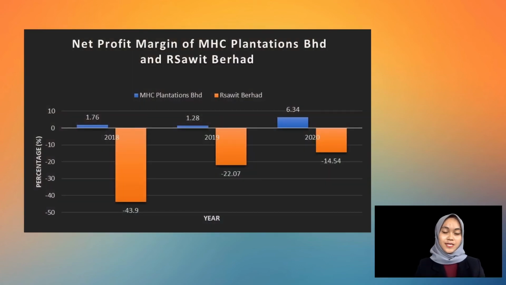Graph 8 shows the net profit margin for both companies. Over the past 3 years, MHC Plantation has a better net profit margin. In 2020, the company had the greatest net profit margin at 6.34%, which means for every 100 ringgit of net sales, the company earned 6 ringgit 34 cents of net profit, and the remaining went to operating expenses, interest and tax. Meanwhile, Rimbunan Sawit had a terrible performance with a net profit margin of negative 14.54%, which means for every 100 net sales, the company lost 14 ringgit 54 cents. The negative net profit margin shows that the revenue generated from the sale of a product or service is insufficient to pay the cost of producing goods or service.